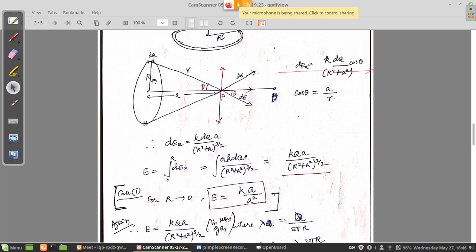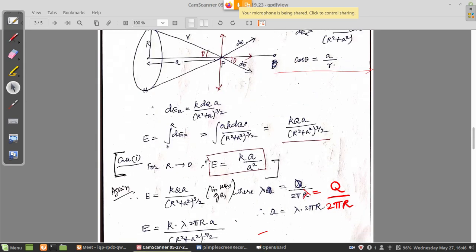So the entire length is the circumference of the circle, so it is 2 pi capital R. So here we can define a line charge lambda. Lambda is nothing but the total charge divided by the total length, which is 2 pi capital R. This is how you can define the line charge for this particular ring.